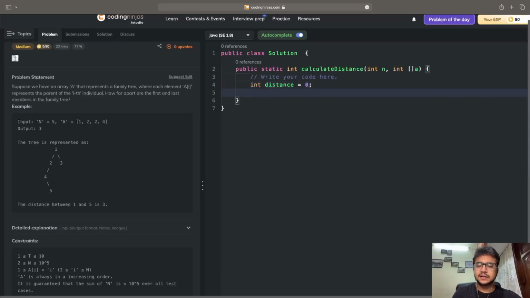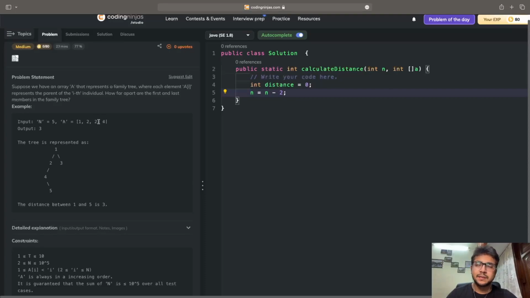Okay, then I will write n is equal to n minus 2. Why? Here the value of n is actually the number of elements that are going to be there. So as you can see, n's value is 5, which means that there are 5 members in the family. But I am writing n equals n minus 2 so that this entire array, as you can see, its length is equal to 4, right? Its length is equal to 4.